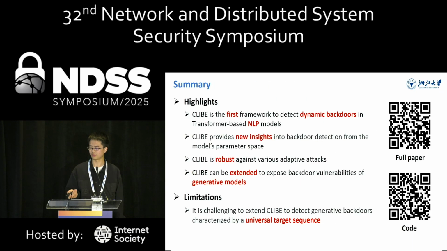So in summary, CLIBE is the first framework to detect dynamic backdoors in transformer-based NLP models. We also provide new insights into backdoor detection from the model's parameter space, and CLIBE is robust against the adaptive attacks. Finally, CLIBE can be extended to generative models and expose the backdoor vulnerabilities of large language models. However, CLIBE may face challenges when detecting generative models that are characterized by a fixed attack target. That is, the attack target is a universal target sequence. This is an open challenge.